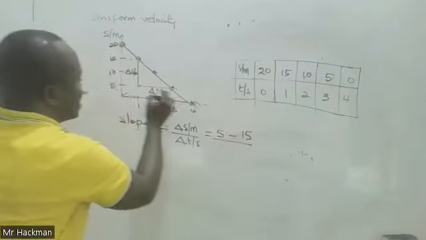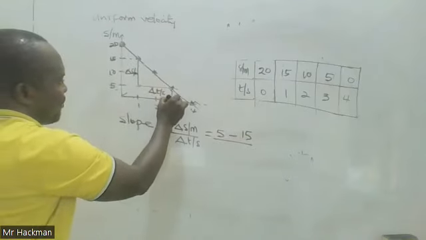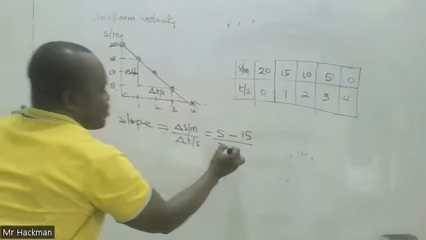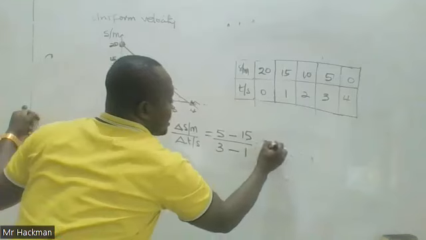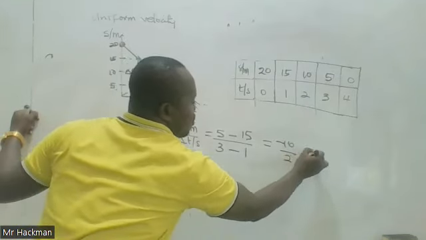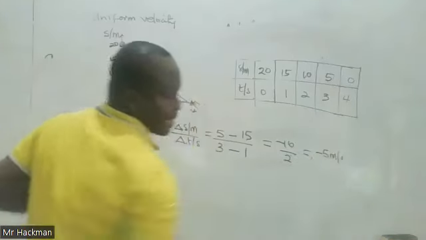When you divide, what's the change in time? The final time is 3, the initial time is 1. When you subtract, you have minus 10 over 2, which is equal to negative 5 meters per second.